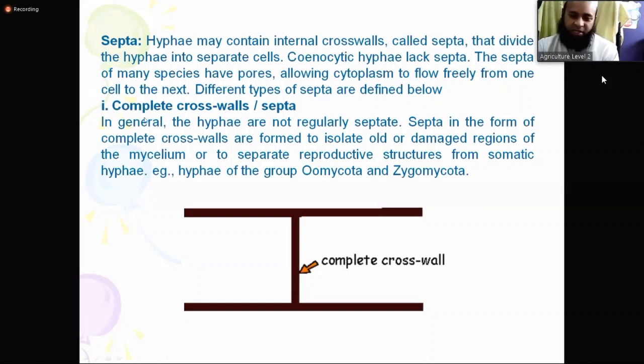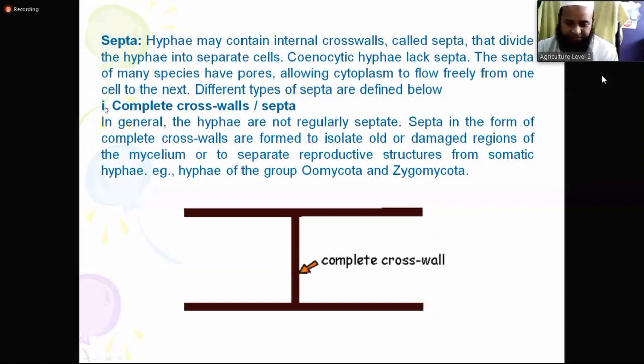Number one type, complete crosswall or septa. Actually this is really not a good septa. If the septa is complete, there is no transaction. They cannot transfer something from here to another. So this is called a complete crosswall or complete septa.